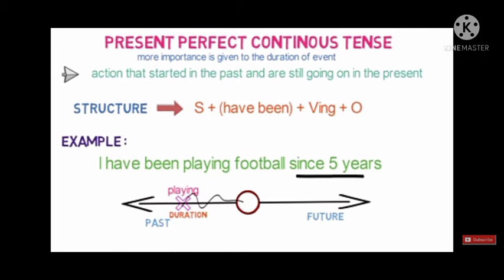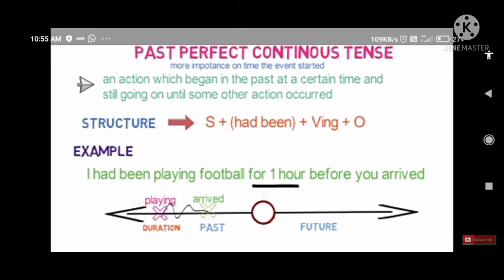The same was there for the present perfect tense. So we are giving importance to the duration of an event. Next is past perfect continuous tense: an action which began in the past at a certain time and was still going on until some other action occurred. Now here more importance is given to the time the event started.